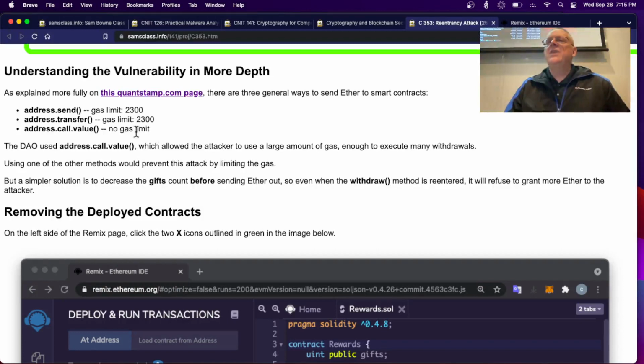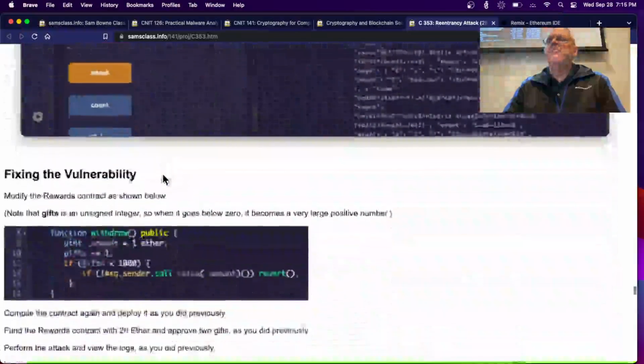So anyway, here's things you can do. We use this function, address call value, and that is a function that has no gas limit. So one thing to do is instead use send or transfer. Those have a small gas limit, so if you made one call to it and it tried to do a bunch of transactions, it would run out of gas before doing too many. So this is one way to prevent it. There's other ways to prevent it.